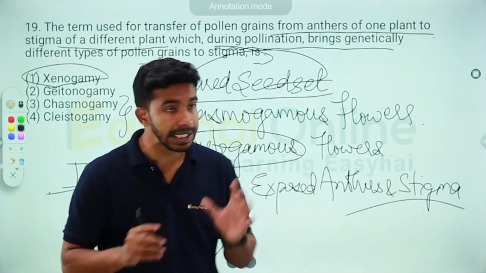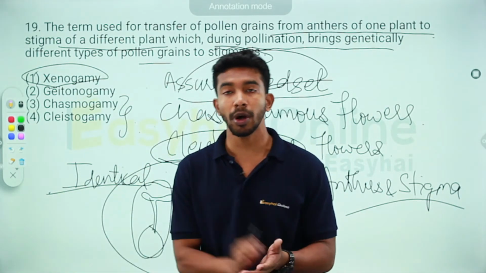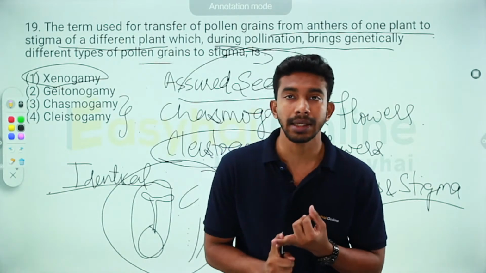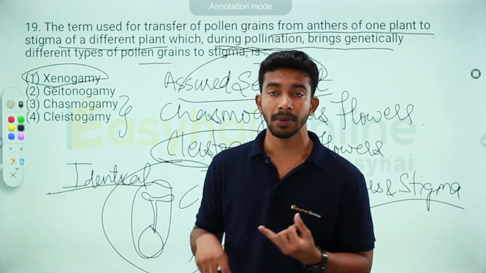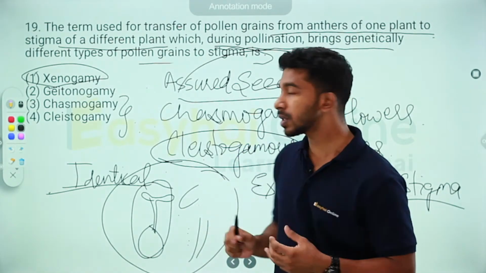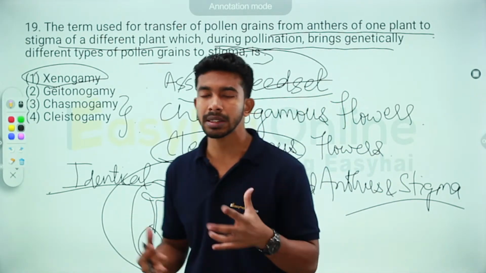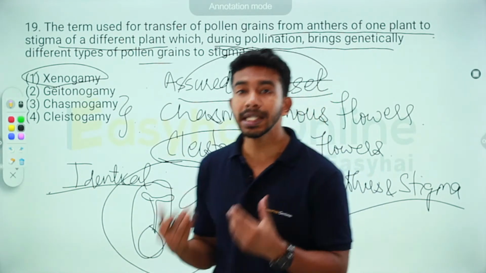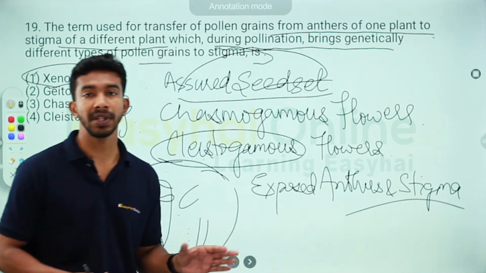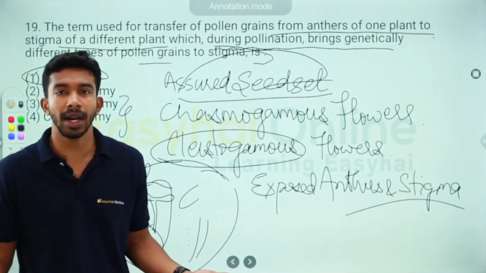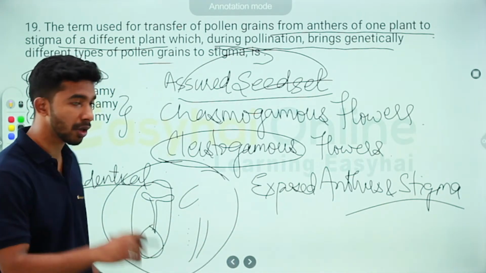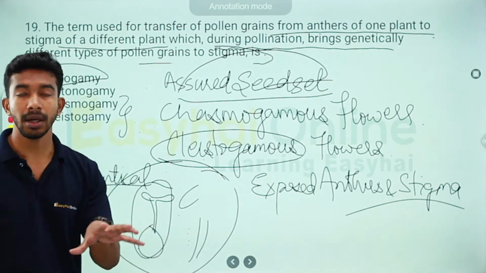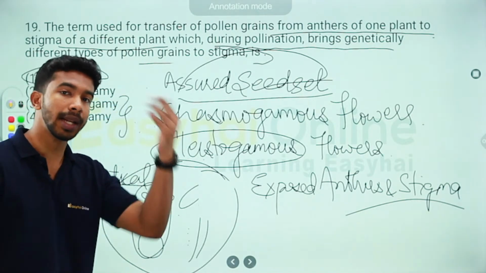But cleistogamous flowers, since they do not need pollinators and do not have to get cross pollinated, do not need to attract any pollinators, and because of that they do not have nectar. Also, chasmogamous flowers have vibrant petals, colors, and scents in order to attract pollinators, whereas cleistogamous flowers do not have any of these needs, because they do not have to attract anybody. They do not have vibrant colors or smells. They are just there to make sure that there is an assured seed set for the next generation.